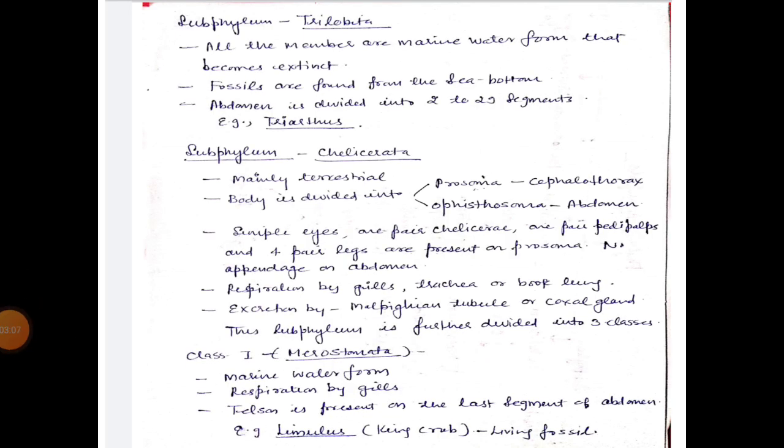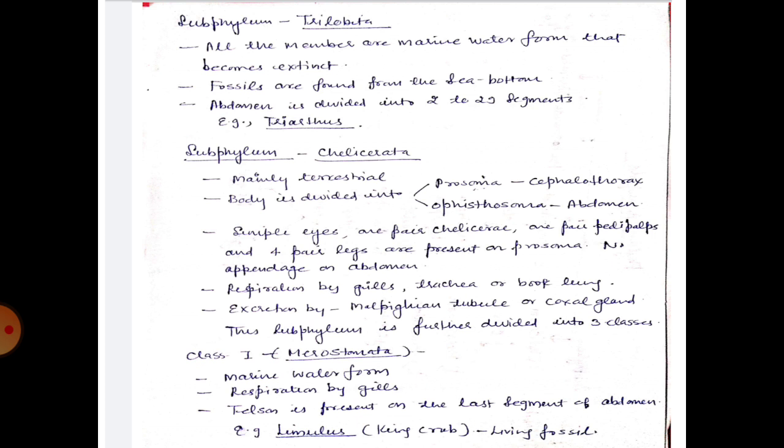Now we come to the subphylum Trilobita. All the members are marine water forms that became extinct. इस सबफाइलम में पाए जाने वाले एनिमल्स मैराइन वाटर में पाए जाते थे जो कि अब विलुप्त हो चुके हैं. Fossils are found from the sea bottom and abdomen is divided into 2 to 29 segments. Example is Triarthus. Now the second subphylum is subphylum Chelicerata.